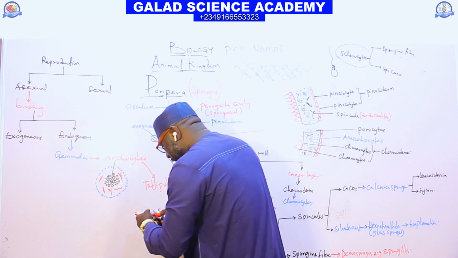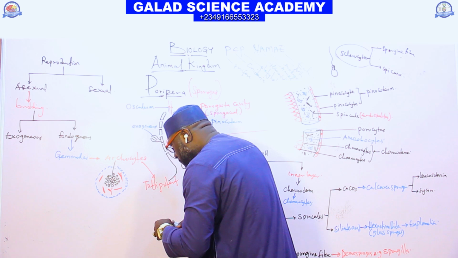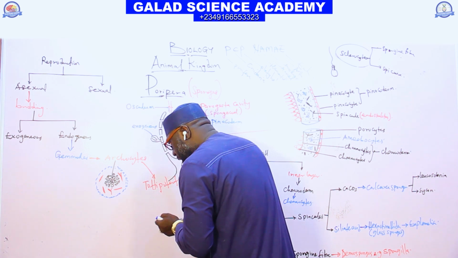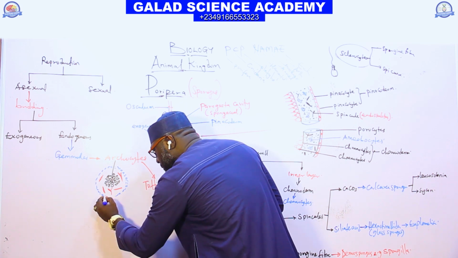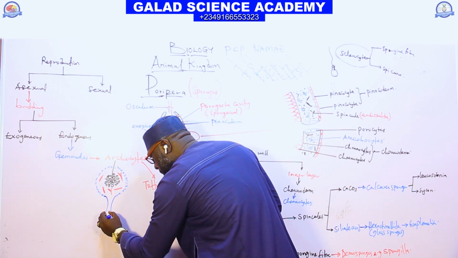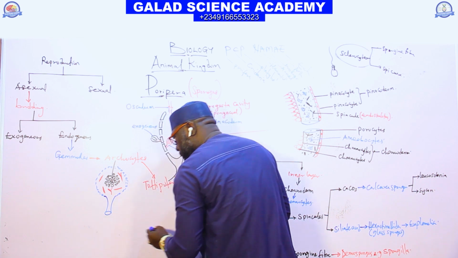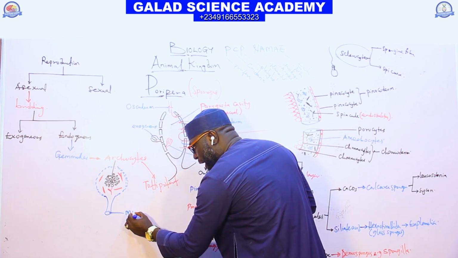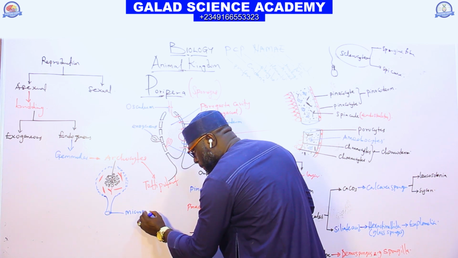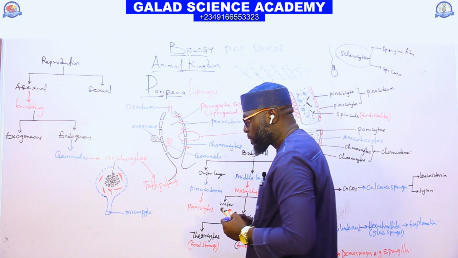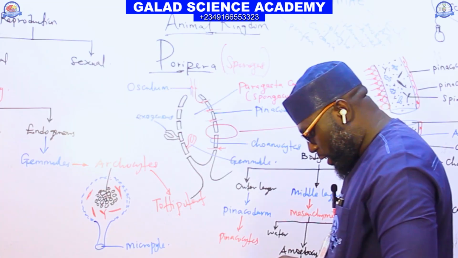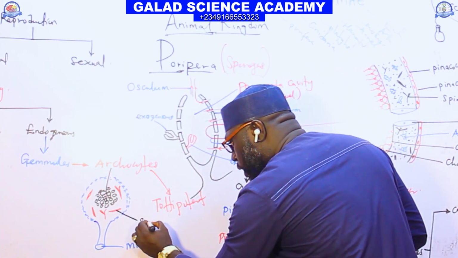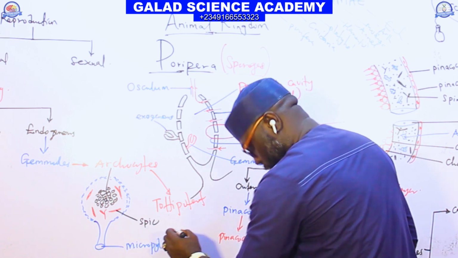And they have a hollow pipe here. This is a pipe with a small hole, and this hole here, we call it micropyle. And this one, we call it spicule.